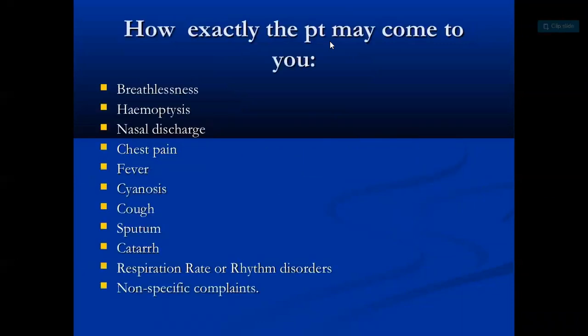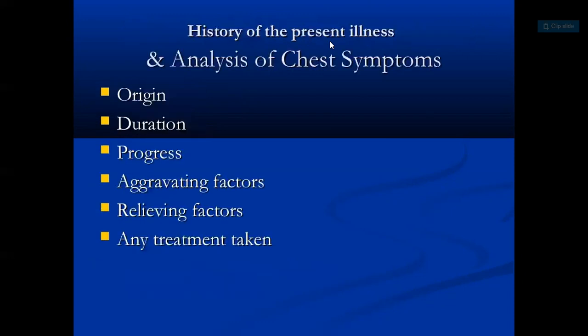First is history taking. So how exactly the patient may come to you? First is the patient has breathlessness, pneumatosis, nasal discharge, chest pain, fever, sinuses, cough, sputum, catarrh, respiration rate and rhythm disorder, and non-specific complaints. Patients have come to you. So history of the present illness and analysis of chest: first is origin, duration, progress, aggravating factor, relieving factor, and any treatment taken.